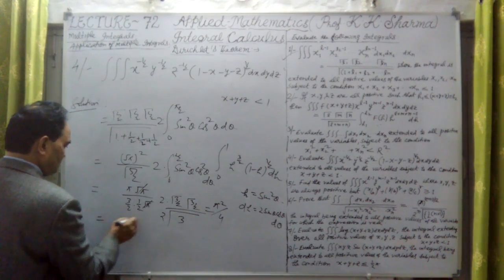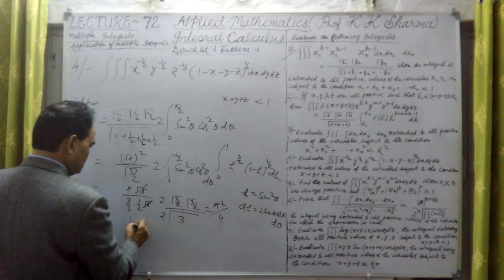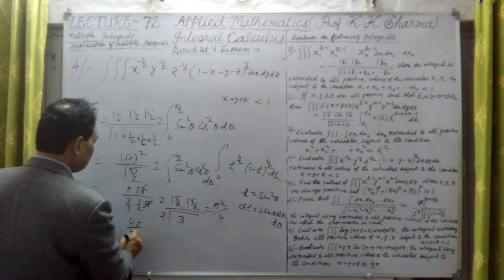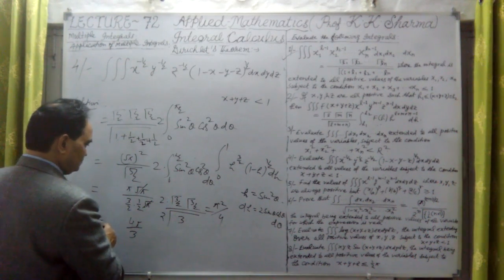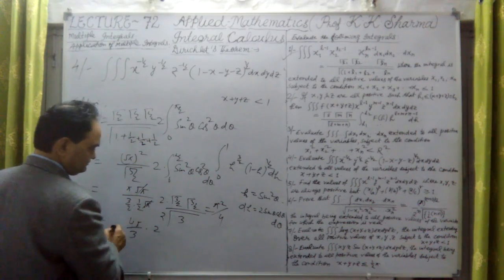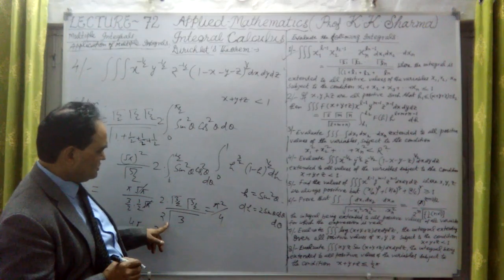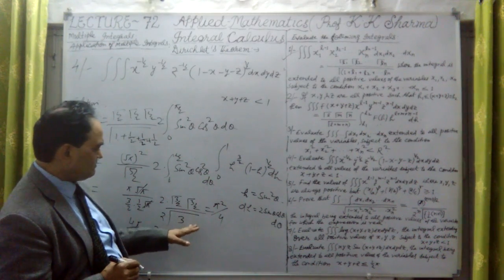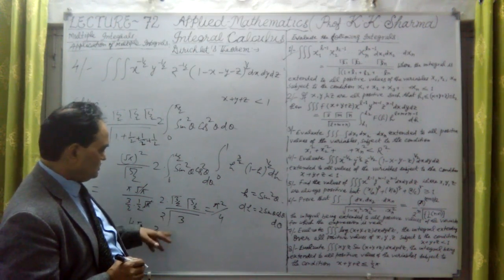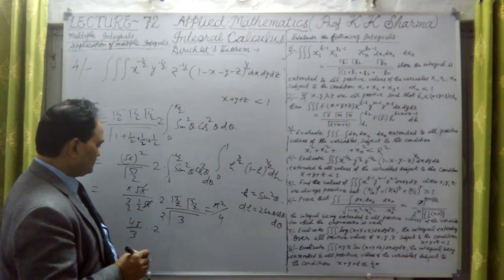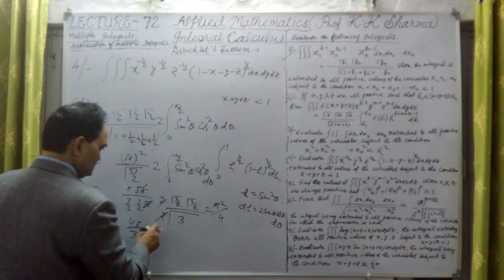Does it come out to be this? This is 4 pi by 3. Same thing is coming. Let me check it now. This twice into, I think twice gamma n plus 2 upon 2 is there. This twice is there. So 2 cancel out.